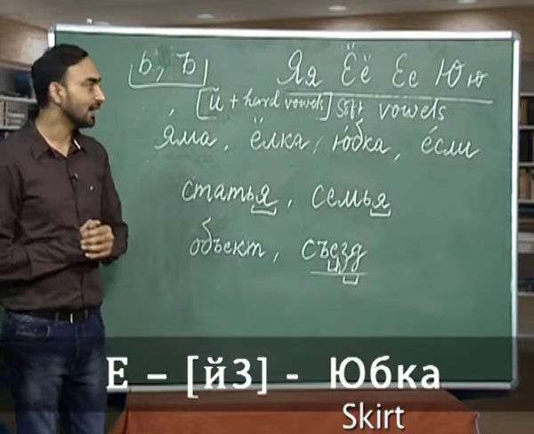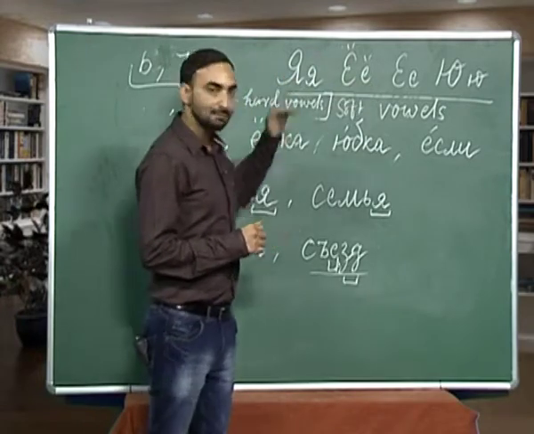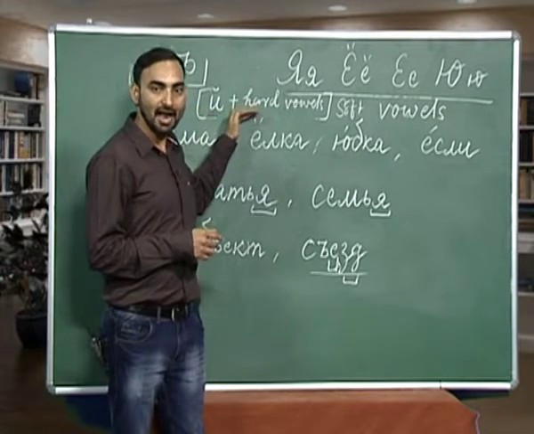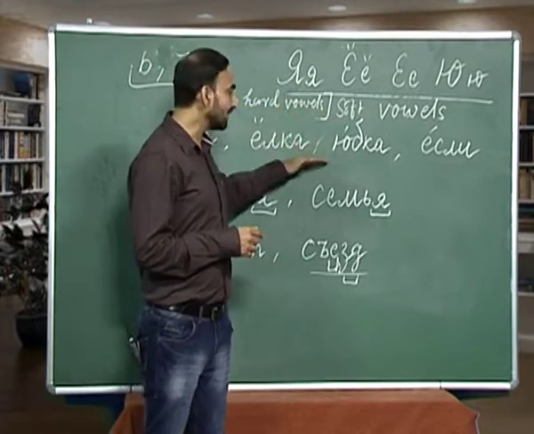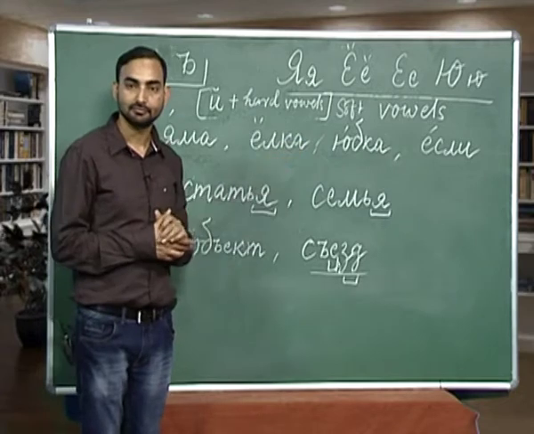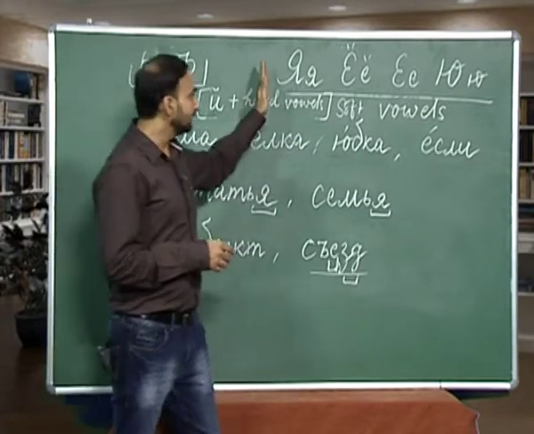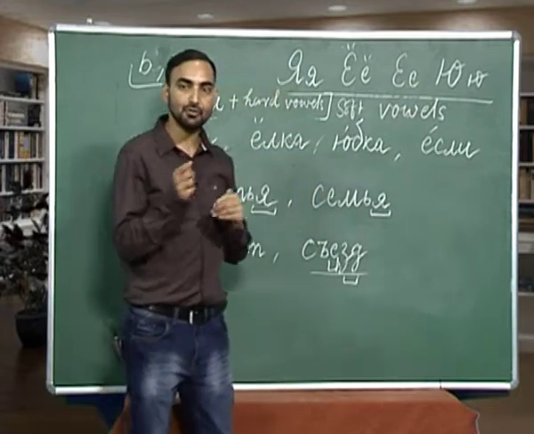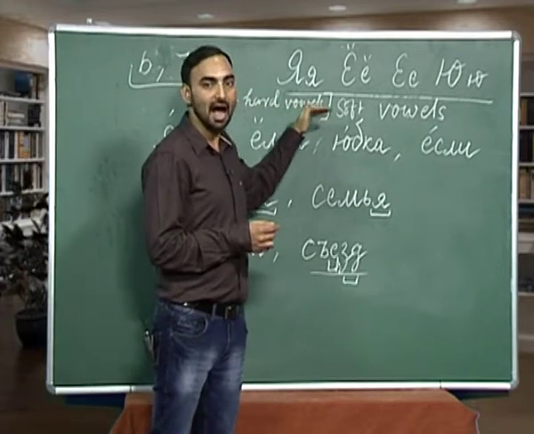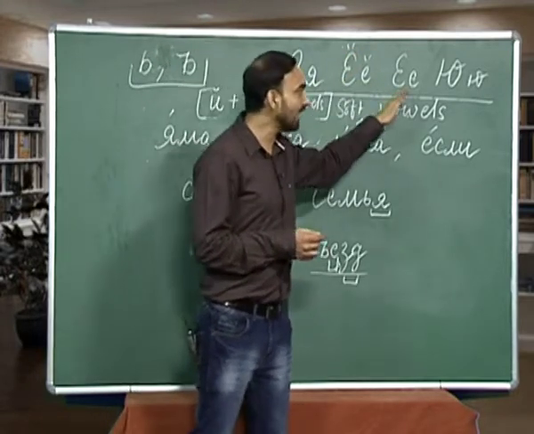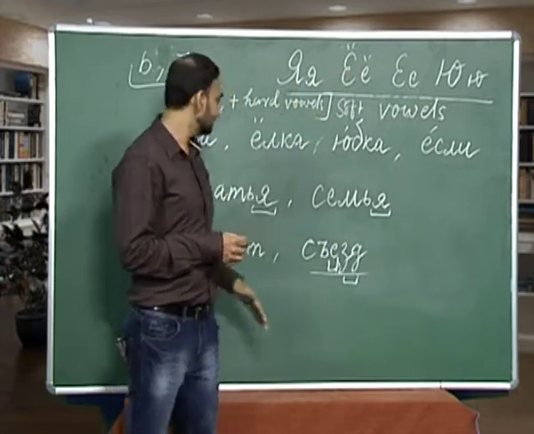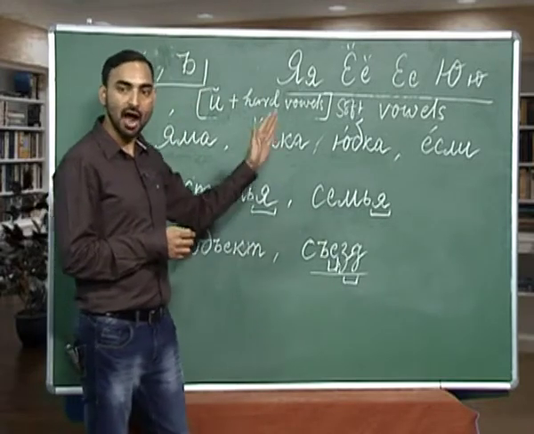So, let me tell you that all these soft vowels, they break up into two sounds, which is e kratke sound, e sound, and hard vowel sound whenever they come after either a soft sign or a hard sign. Let me repeat. These soft vowel sounds, they break up into two sounds, which is e, and hard vowel sound, which is a, o, e, and u, whenever these letters come after either a soft sign or a hard sign.